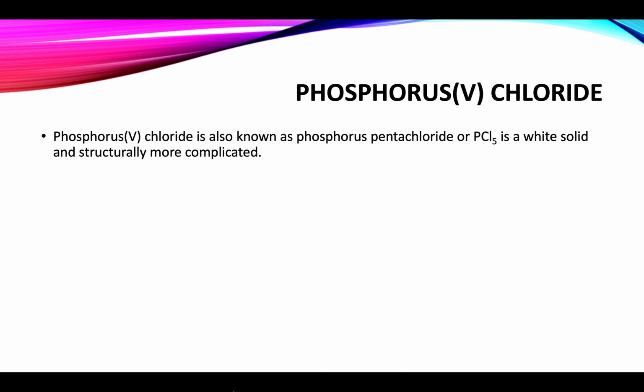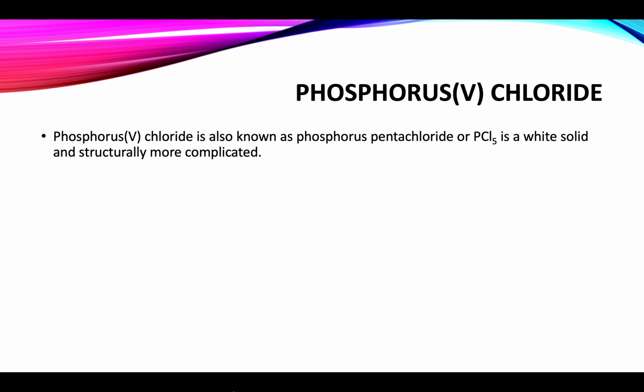Phosphorus 5 chloride is a white solid and structurally more complicated. As we have already discussed, the structure of aluminium chloride and phosphorus pentachloride is somewhat tricky because they both sublime at ordinary pressure. What does the word sublime mean? Sublime means that it is directly converted into vapor state from solid. They both exist in ionic form in the solid state and they are covalent in the liquid state.